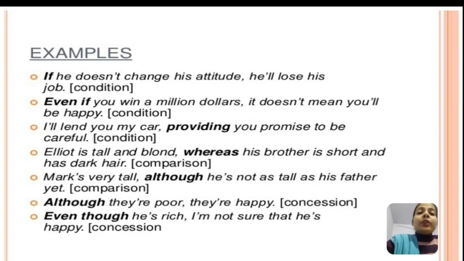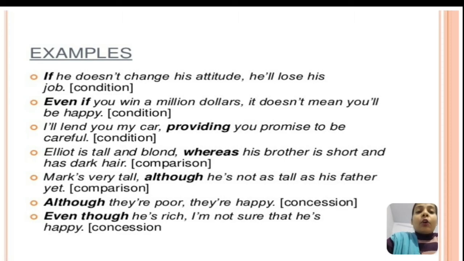Now let's see some more examples of subordinating conjunctions, where you can find different subordinating conjunctions with their different functions. If he does not change his attitude, he will lose his job. So here if is used for expressing condition. Even if you win $1 million, it doesn't mean you will be happy. So even if is a subordinating conjunction. I will lend you my car providing you promise to be careful. So providing is also used here to express condition.